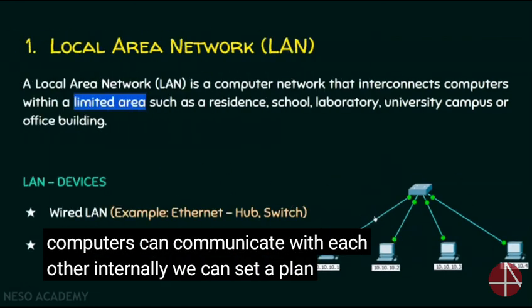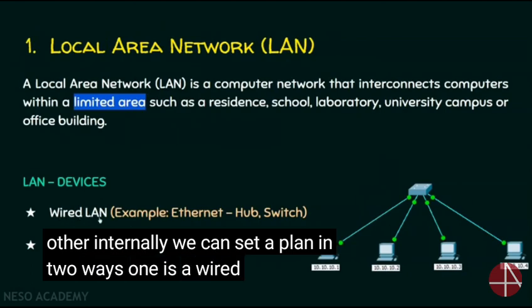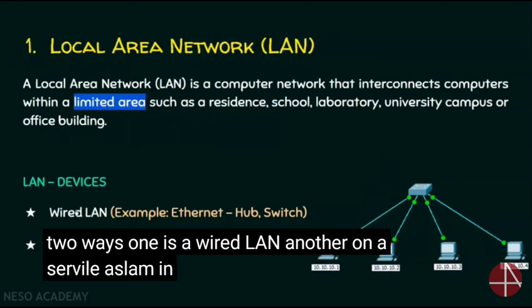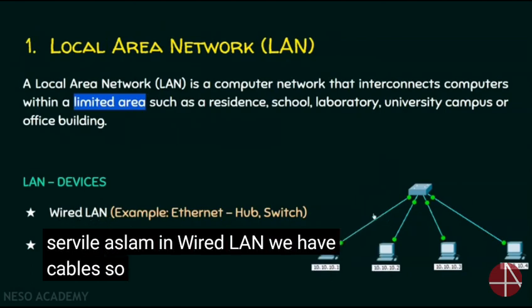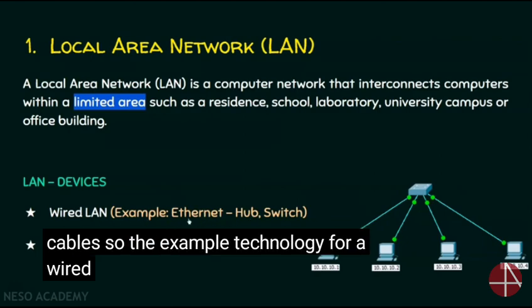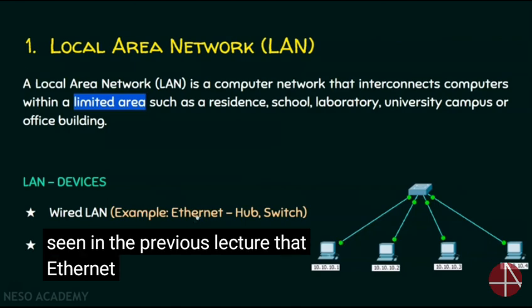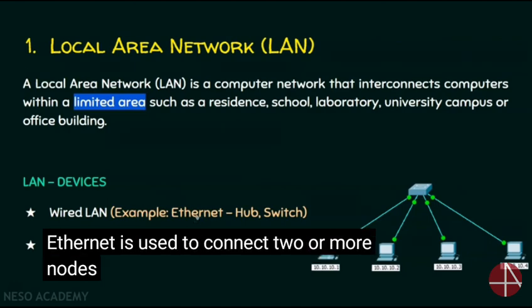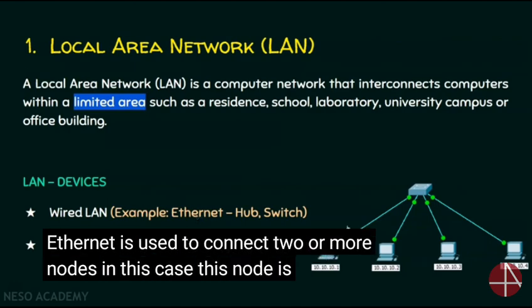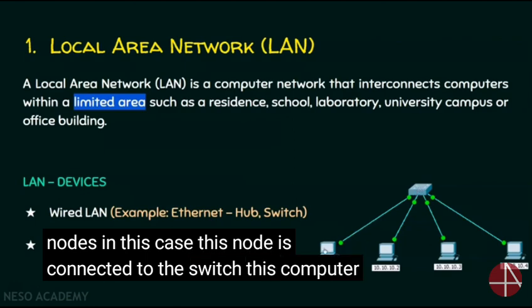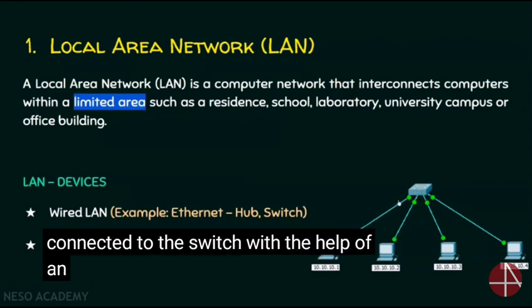We can set up LAN in two ways. One is a wired LAN, another one is a wireless LAN. In wired LAN, we have cables. So the example technology for a wired LAN is Ethernet. We have already seen in the previous lecture that Ethernet is used to connect two or more nodes. In this case, this computer is connected to the switch with the help of an Ethernet cable.